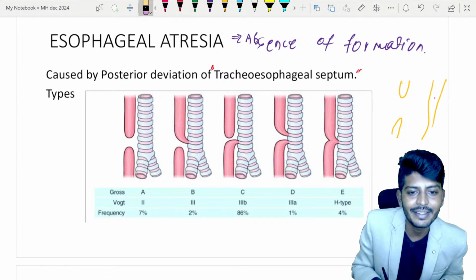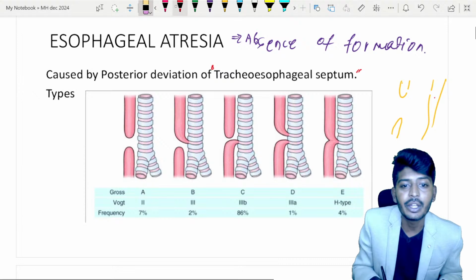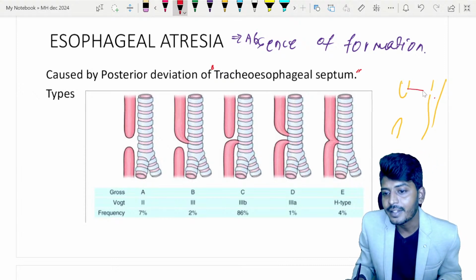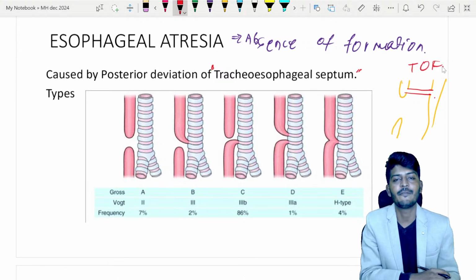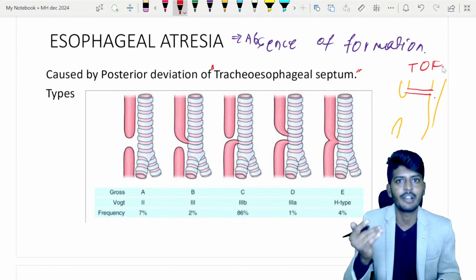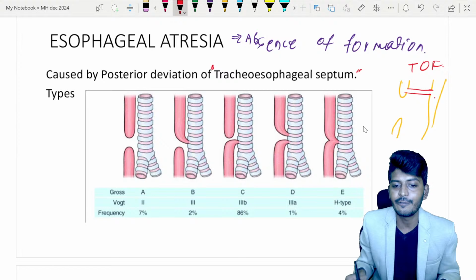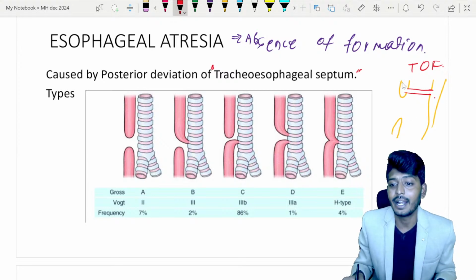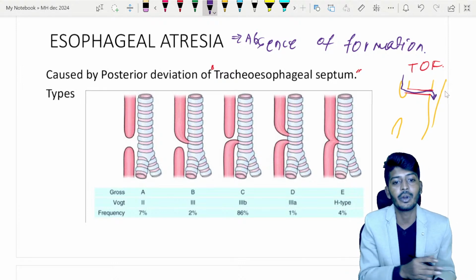Now what can happen is that this can further progress into abnormal communication between the esophagus and the trachea, also possible. We call it a tracheoesophageal fistula. Tracheoesophageal fistula. So don't get confused with the tetralogy of Fallot. It is tracheoesophageal fistula. Since tracheoesophageal fistula is there, contents from the esophagus can go into the trachea, leading to aspiration in the children. Okay.